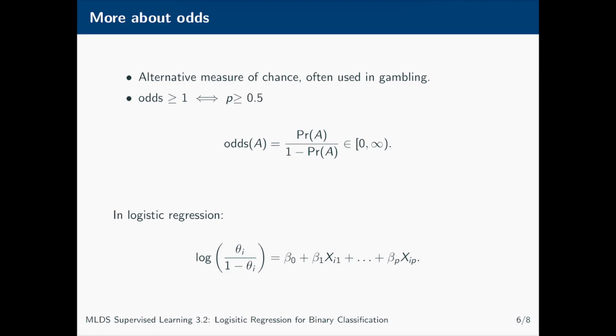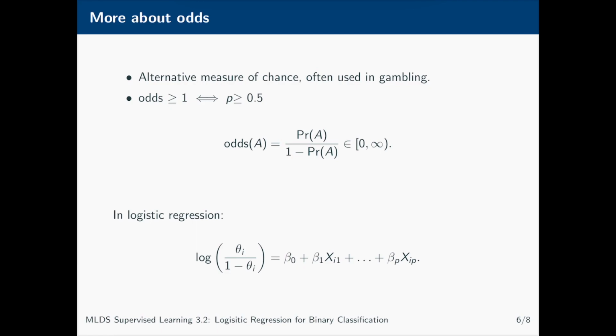Our model parameters beta within a logistic regression then tell us by how much the log odds of a successful outcome change per unit change in each covariate. Equivalently, e to the power of that coefficient gives us the factor by which our odds of a success change with each unit change in the corresponding covariate. Again, this is something that you'll see for yourself during this week's lab, and you should note in particular that the coefficients do not give the change in probability of a success. The change in probability is going to depend both on the current value of the covariate as well as the change in that value.